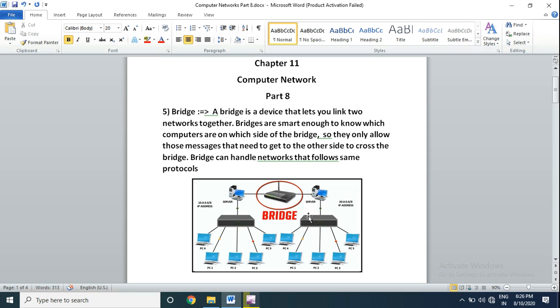So the bridge is a very smart device because it allows only those messages that need to get to the other side to cross the bridge. If one computer, PC4, wants to connect with PC3 in the same network, then the bridge will not be used. A bridge is only used when the networks are different.